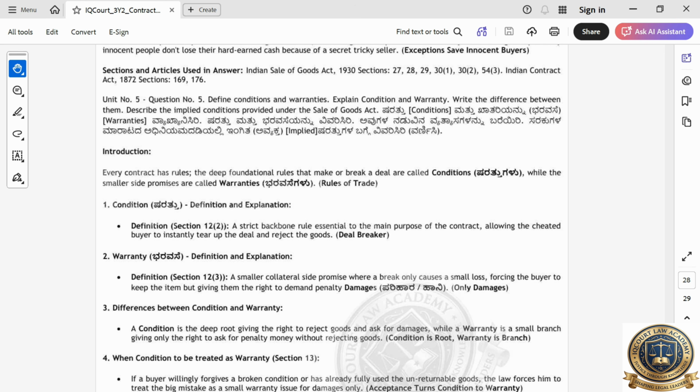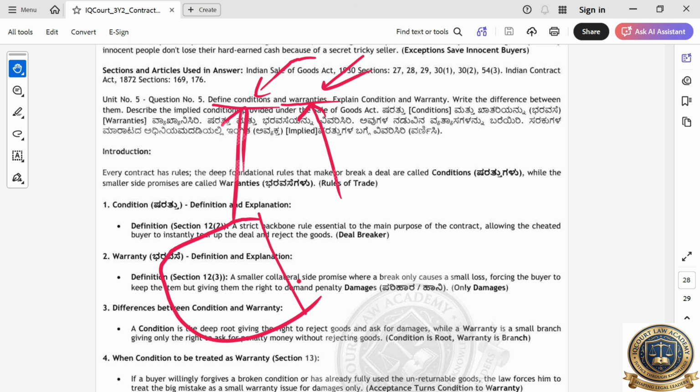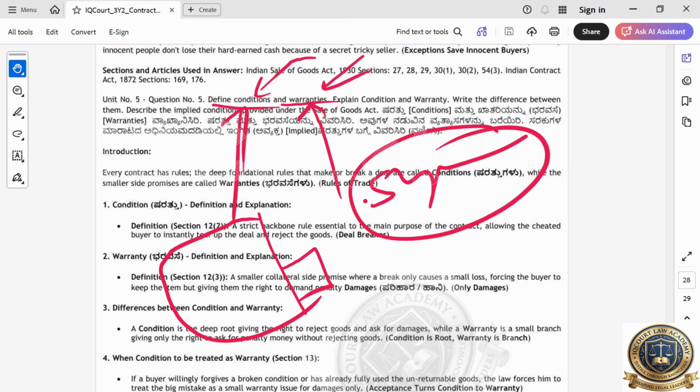This question is very, very important. But this is a condition. This is a warranty. Warranty means this is a condition. A condition also means, if you are asking for a new car, you should be given a new car only. Okay. Warranty means he is giving a 5-year warranty. Sometimes if it is not coming for 4 years only, you get the remaining amount. He will give some compensation. He will do the repair. That is what it is.